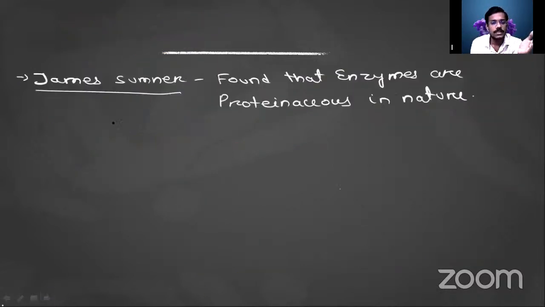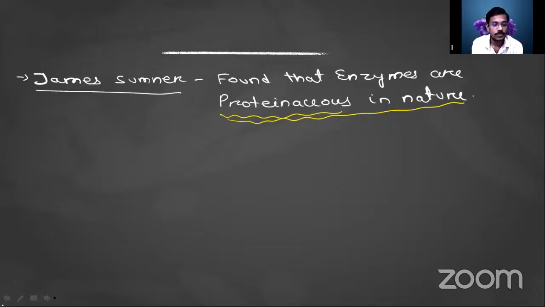The scientist James Sumner found that enzymes are proteinaceous in nature. Actually, all the enzymes except one, that is ribozyme, are proteinaceous in nature. They are made up of proteins, and as you know, proteins are made up of amino acids. That means the enzymes also have amino acids.